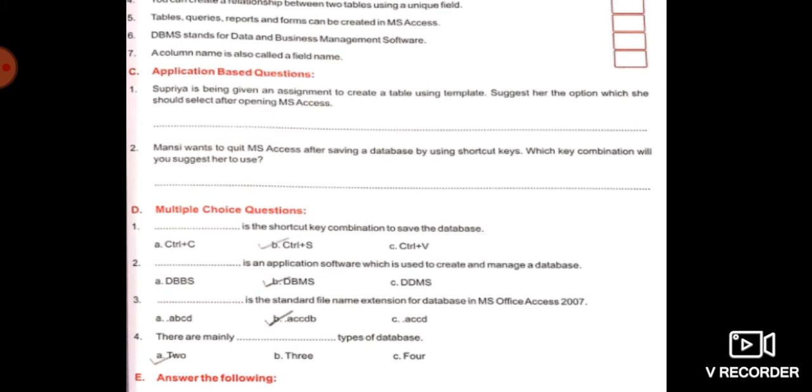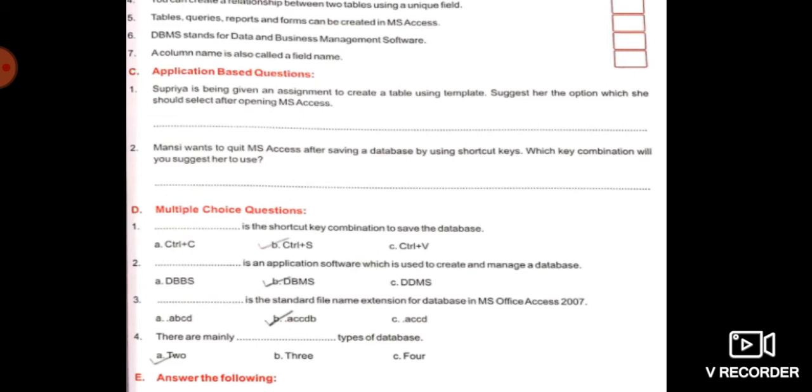The extension of MS Access, see, it's a very important question because you should know the extension of each document on which you are working. Extension tells us about the type of file.